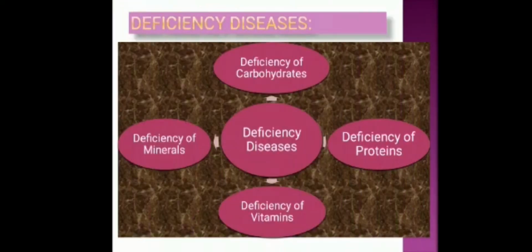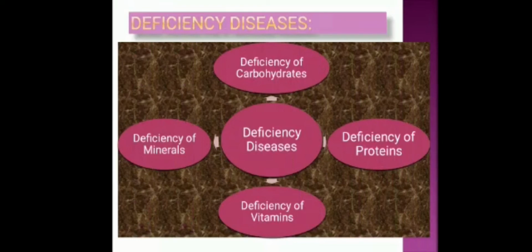Now about deficiency diseases. We have just learned that the essential food nutrients required for our body are carbohydrates, fat, protein, vitamins, and minerals. Now, if any one of these nutrients is in less quantity than required or missing from our diet for a long period of time, then what will happen?